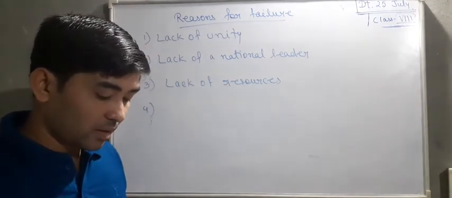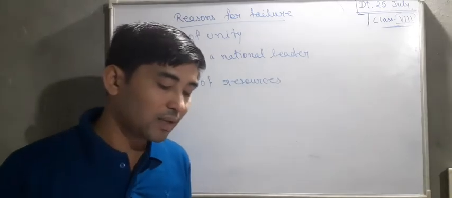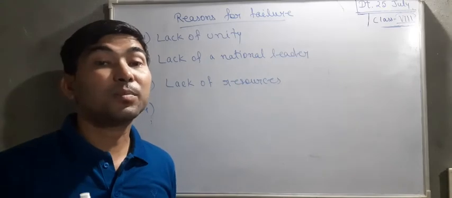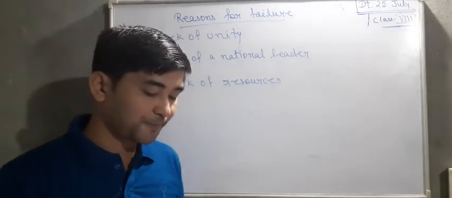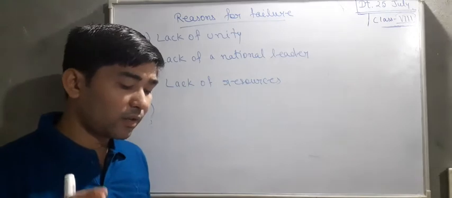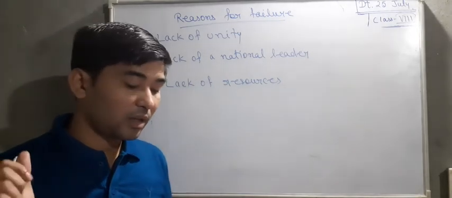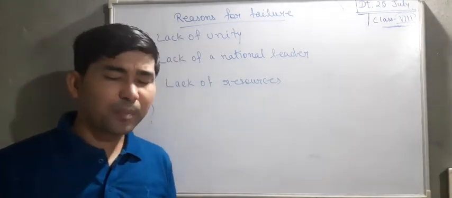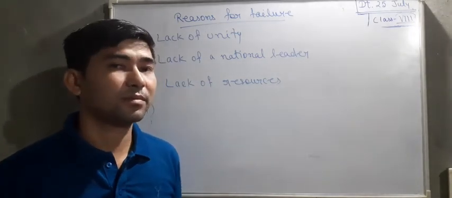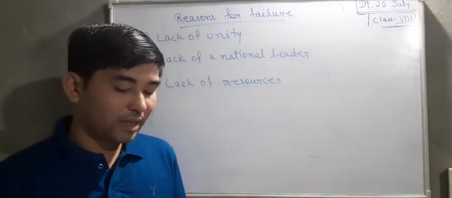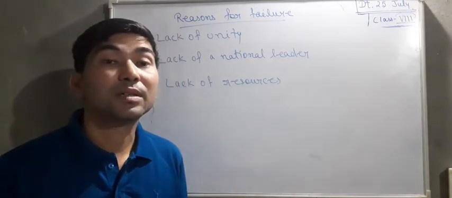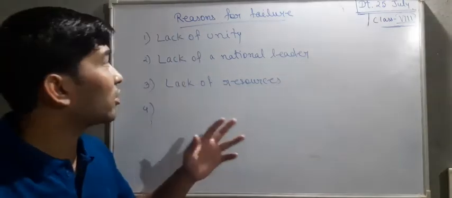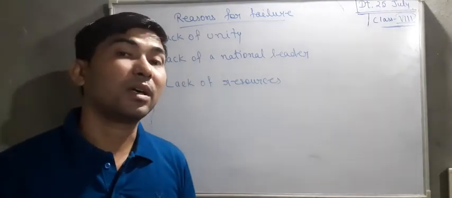So some names were given here. Sindhia of Gwalior, Nizam of Hyderabad, Holkar of Indore gave active support to the British. Okay. Most of South India and Western Punjab stayed out of the rebellion. In areas of Punjab, the people were happy with the efficient administration of the British. So you could easily imagine that some liked the British and some didn't, due to which lack of unity can be seen among the Indians.